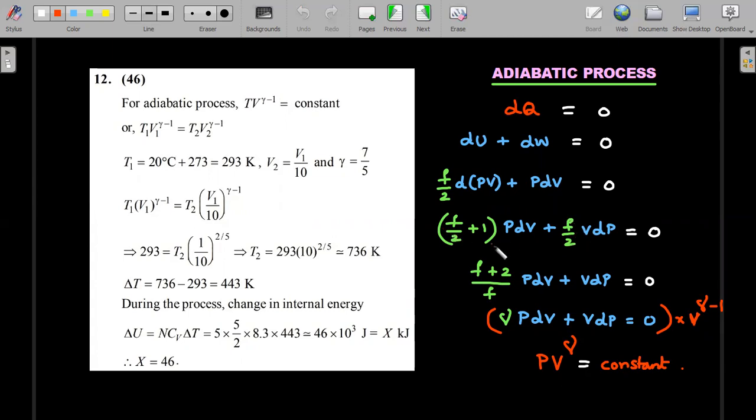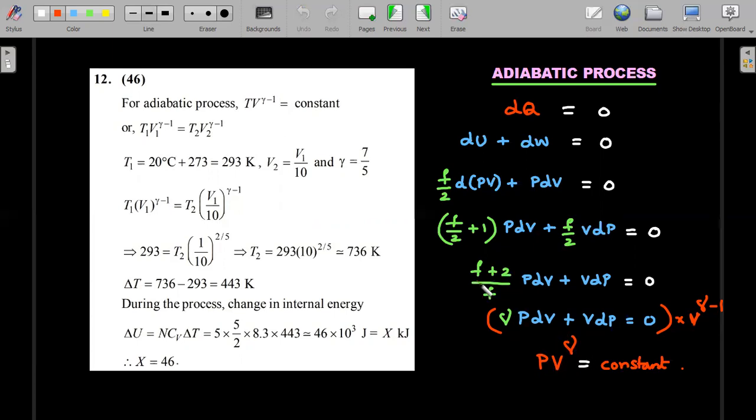Okay, and you rearrange, you'll end up getting this, and f by f plus 2 by f is nothing but gamma, and therefore gamma pdv plus vdp comes out to be equal to 0. You multiply this entire thing with v power gamma minus 1, therefore this will become gamma into p v power gamma minus 1, and v power gamma dp gives you the uv type of calculus rule, the product rule, I should say, not chain rule. Then you'll get pv power gamma equal to gamma. That's how the gamma is found out.